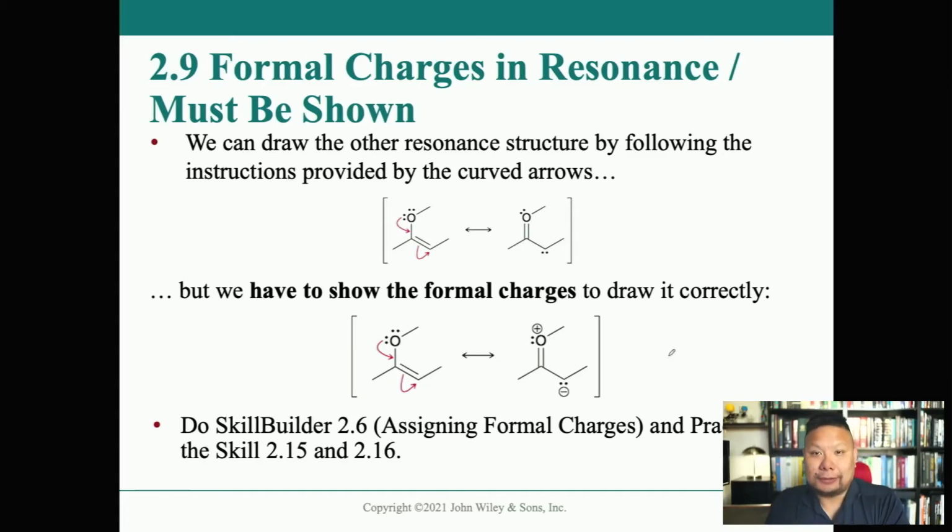Oh, I drew it out, but it's here too. So the structure I drew is right there. Actually, the only thing I didn't do was draw the lone pairs on it, which you need to draw. But when you get super good at it and you see that there's a negative charge there, you know that there's only one lone pair on that carbanion. And when you draw a positively charged oxygen, you know that there's only one lone pair there too, because otherwise it wouldn't be positively charged.